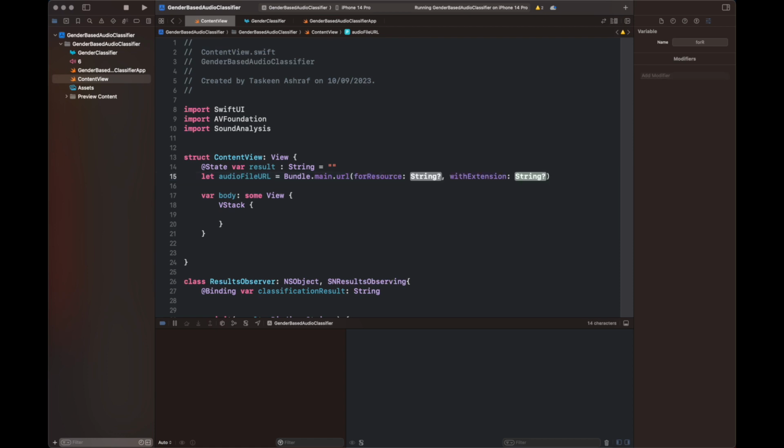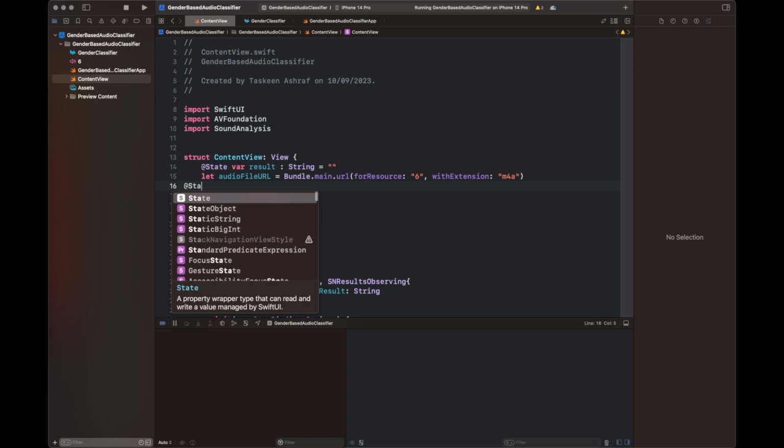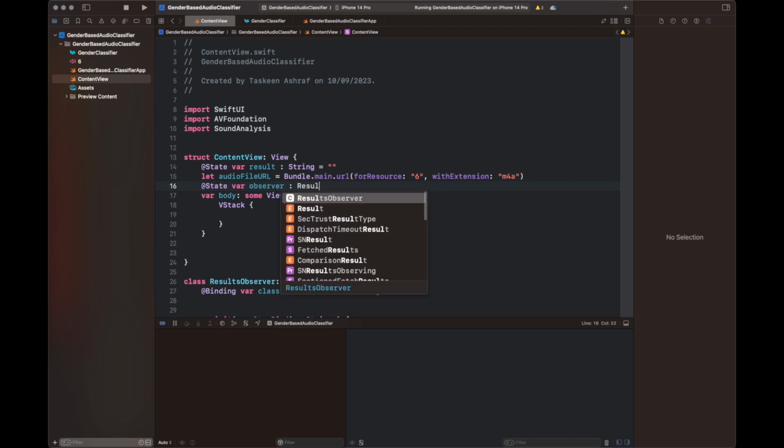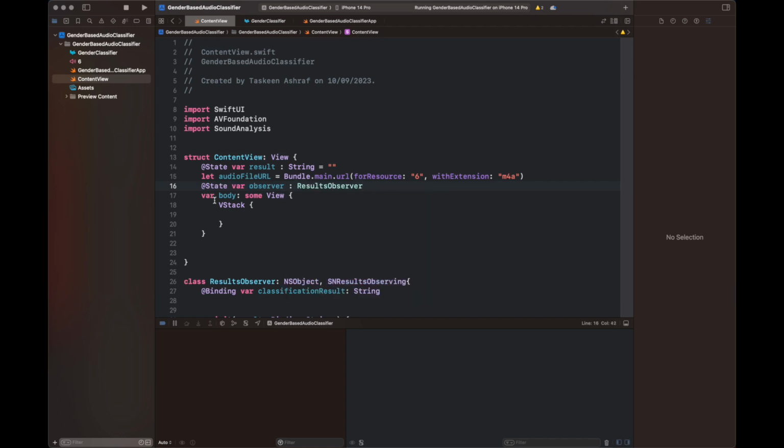So here I have created some of the variables. One is to hold the result, which is basically the classification string that is passed from the class that we have created with the name of result observer. There is an audio file, and then there is an observer, which is basically an object of that class result observer. And then we have created a VStack that has shown a static string, which is a sound classification string. After that, there is a text which will show us all of the results of the audio processing, and then there is a button which will basically start the classification when we press it.